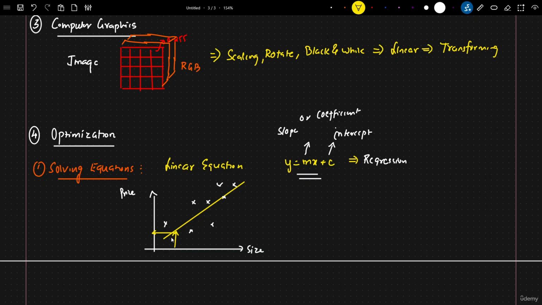If you really want to create this line, this is the equation of the line. For this line, you need to have the right m value and the right c value. Otherwise, you can create the line in this way also, or in this way also. Why did I select this line only? The reason is very simple: the differences between these points are minimal. If I do the summation of these differences or errors with respect to my training data, it is minimal.